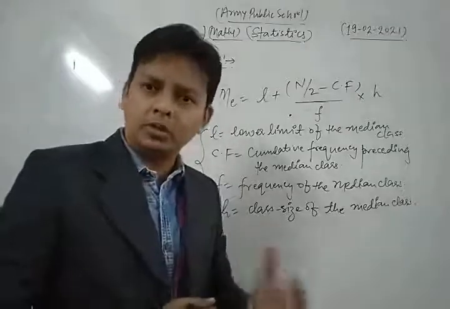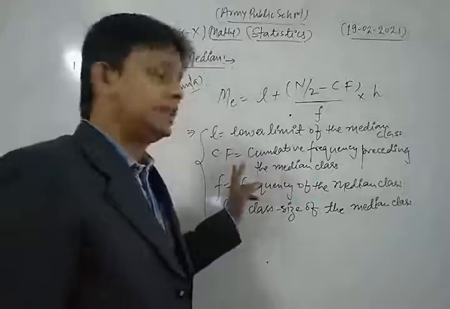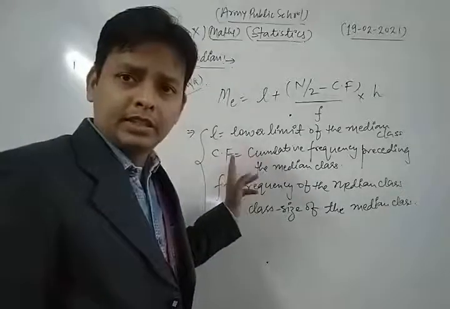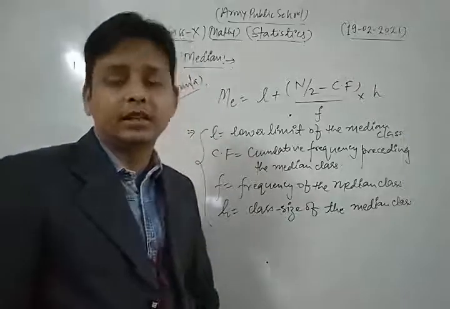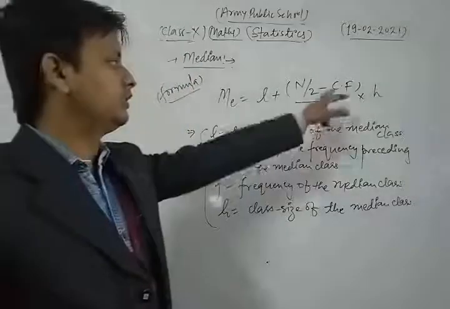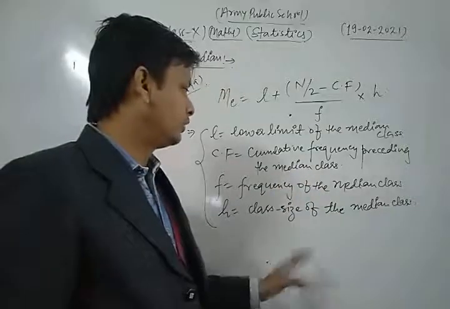Cf is the cumulative frequency preceding the median class, F is the frequency of the median class, and H is the size of the median class.